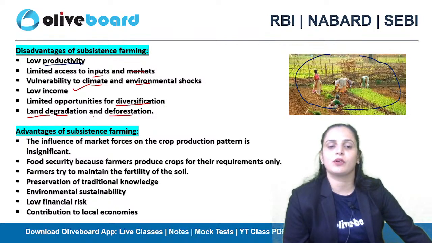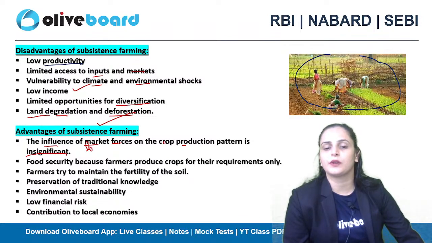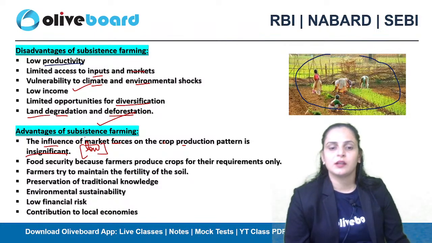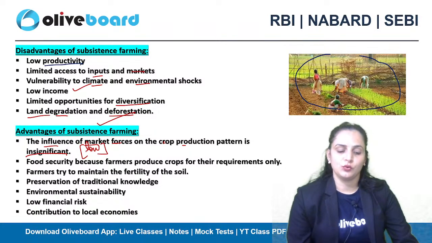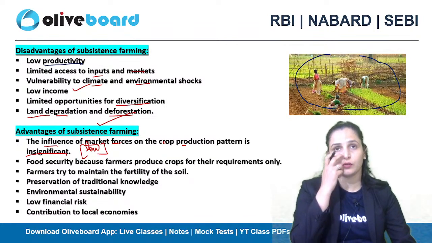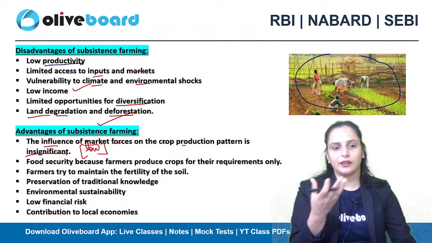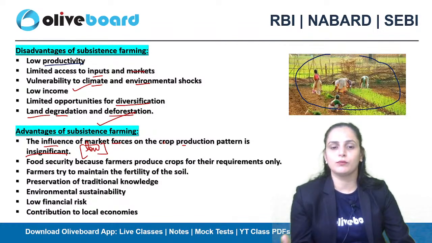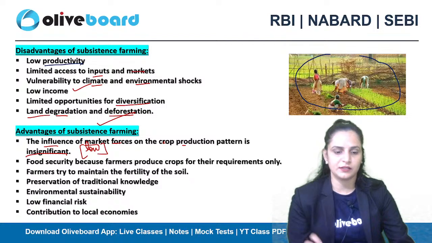What are the different advantages of subsistence farming? Here, the influence of market forces on the crop production pattern is insignificant. Okay, so that is quite low, right? Market forces, yes, because you are not selling the products on the market, so the influence of market forces on the crop production pattern is also not there. There is no pressure on the farmer, so obviously they will not do more hard work. So one advantage is that there is no influence of market forces.